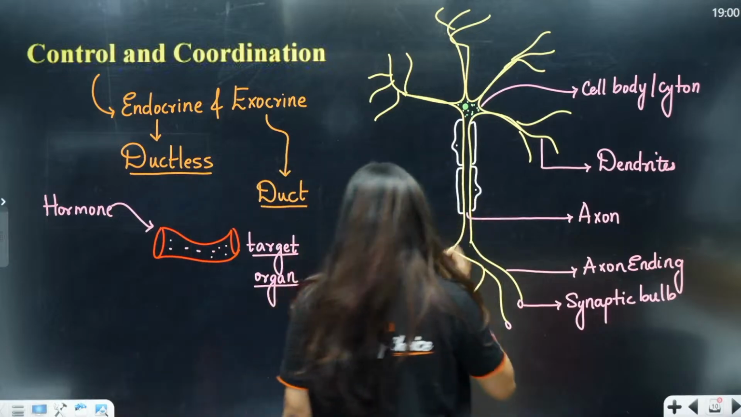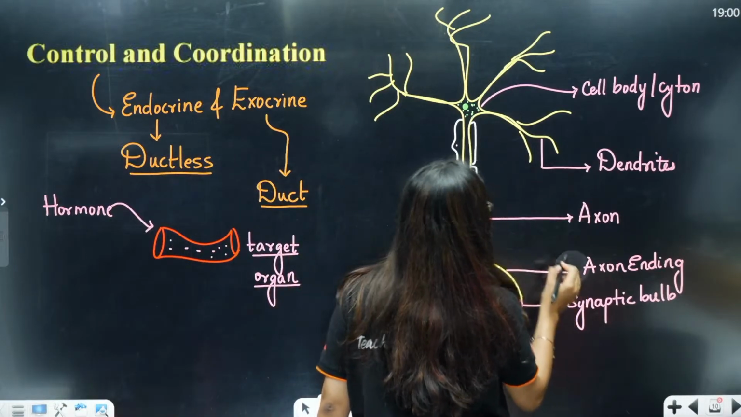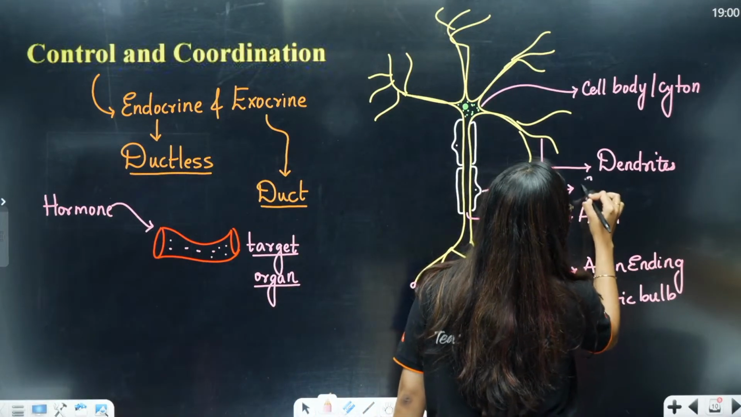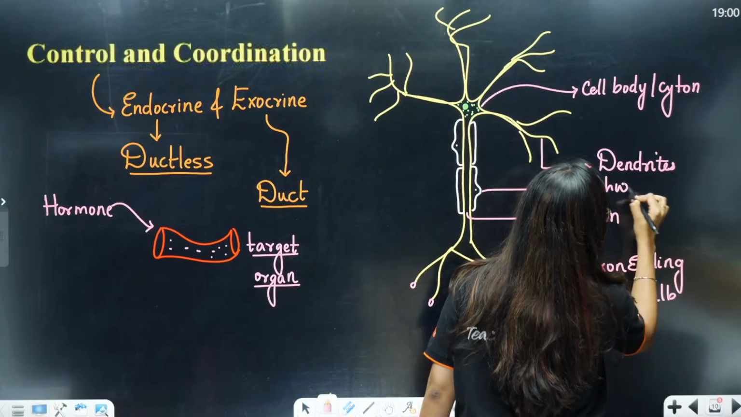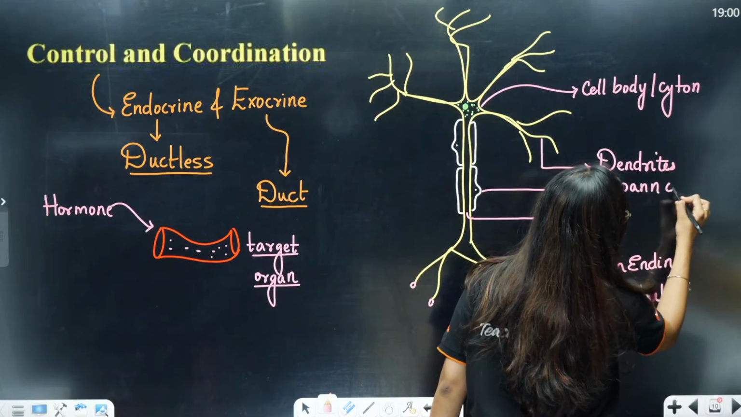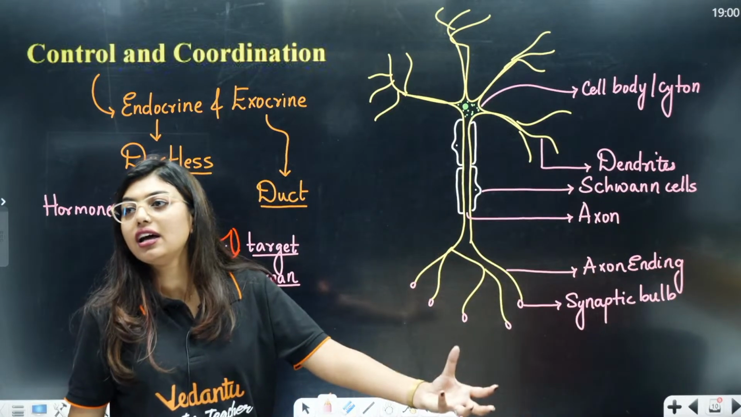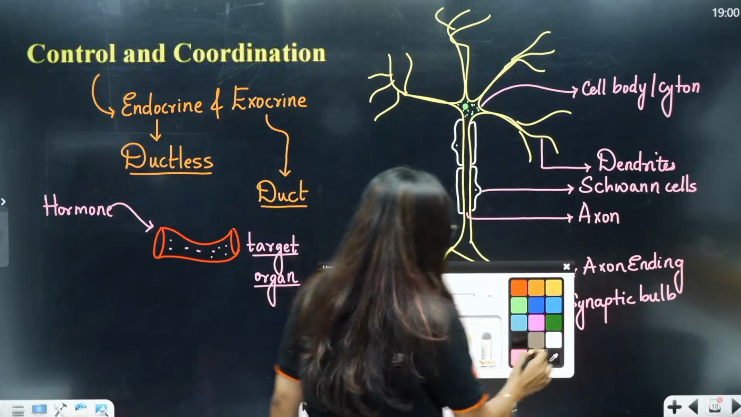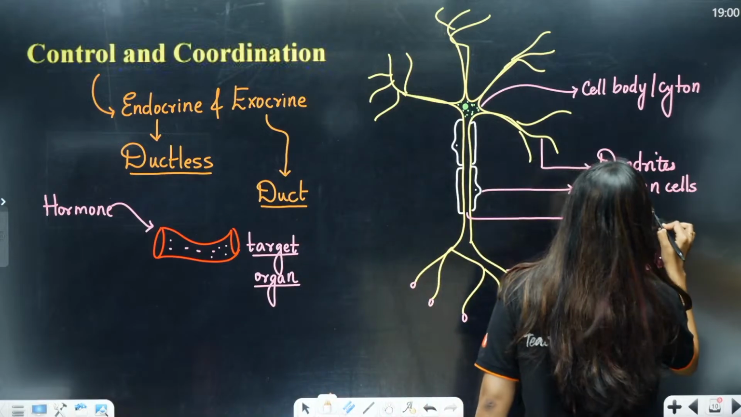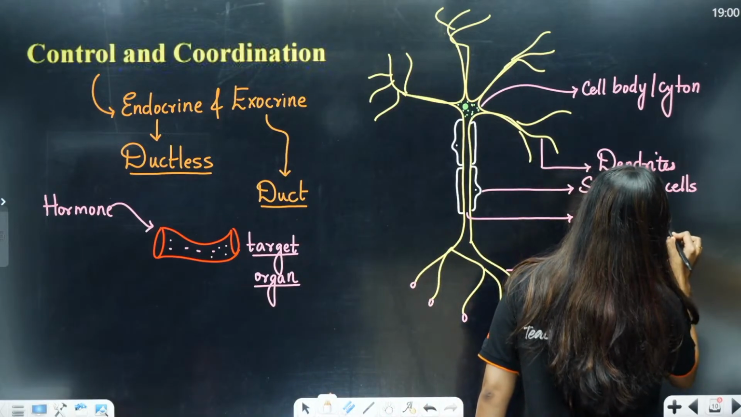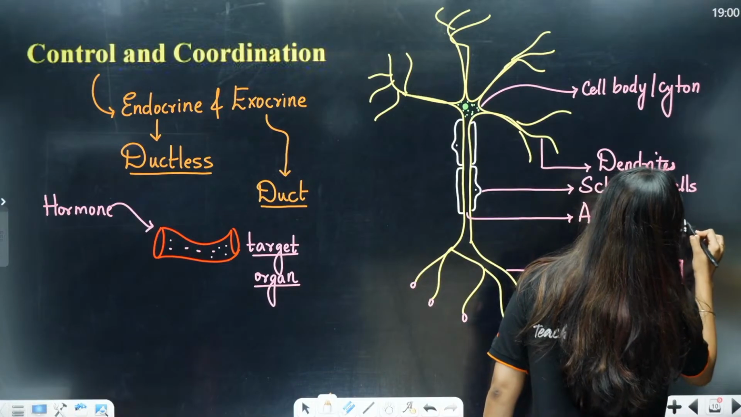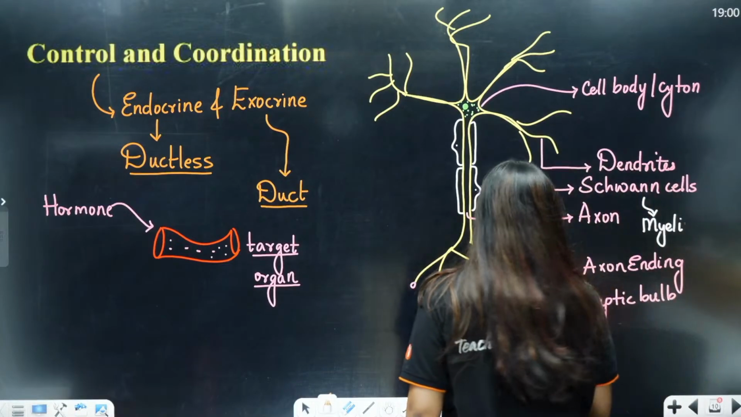Now, this white color which I have drawn, these are your Schwann cells, which are going to secrete the myelin sheath. They are going to secrete the myelin sheath, and there are neurons which have a myelin sheath and there are neurons which do not have a myelin sheath.